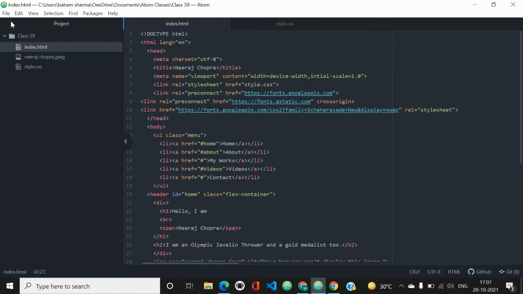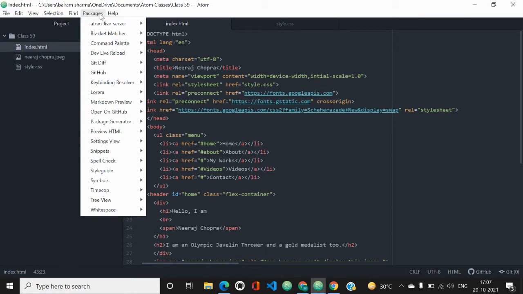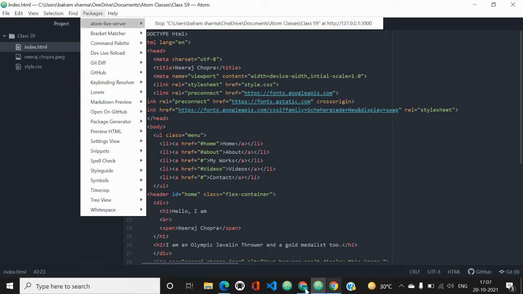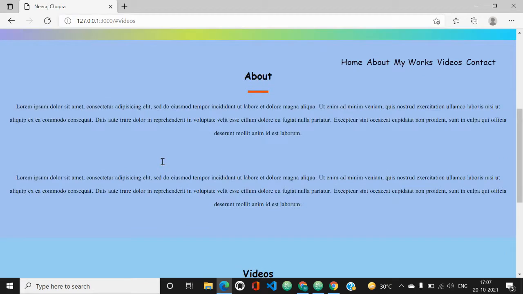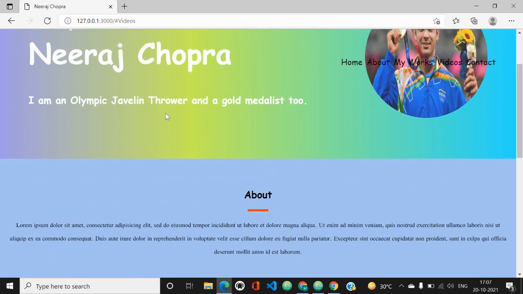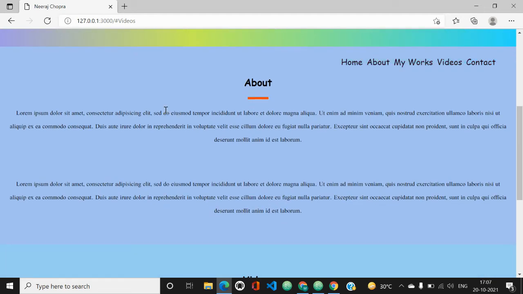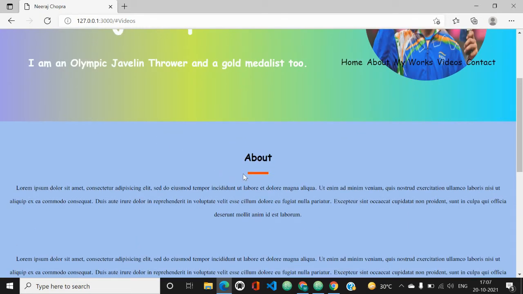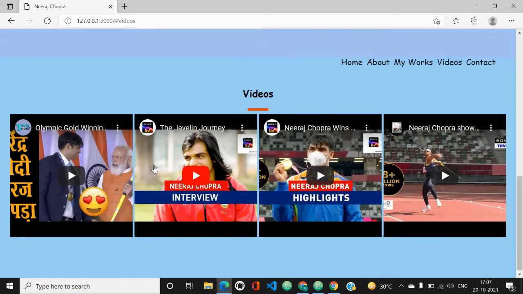I will show you the website we will be creating with the Atom Live Server. It is already open. This is the website that we are going to create for Neeraj Chopra. First there is a navigation bar, then headings for Neeraj Chopra and a photo of Neeraj Chopra in a circular radius. Then we will write about Neeraj Chopra, for which I have given dummy text, but we can write about him through Wikipedia and Googling also. Then we will set our videos.